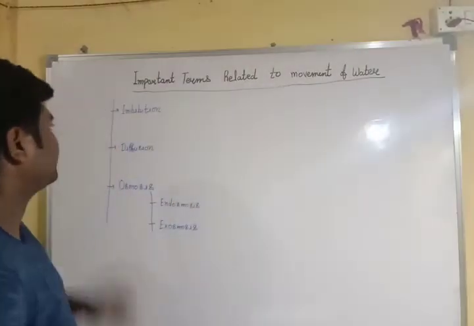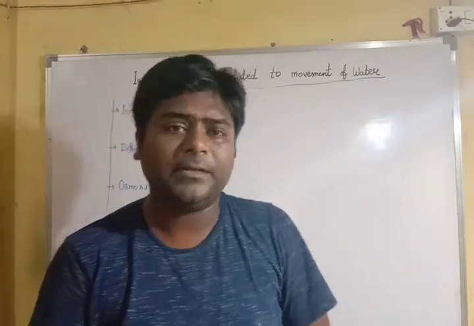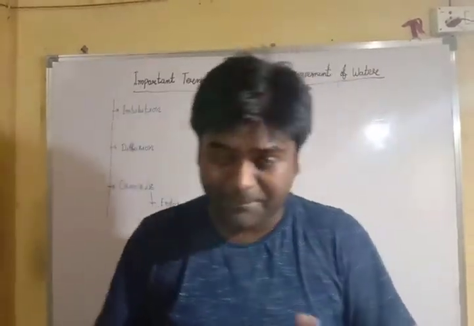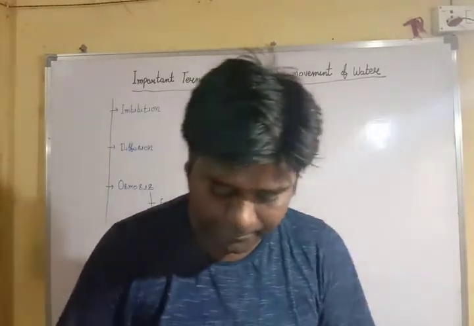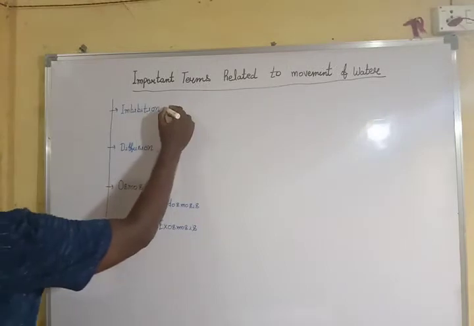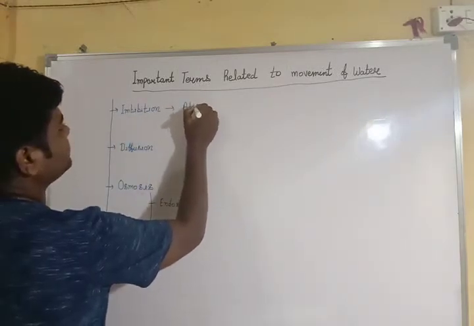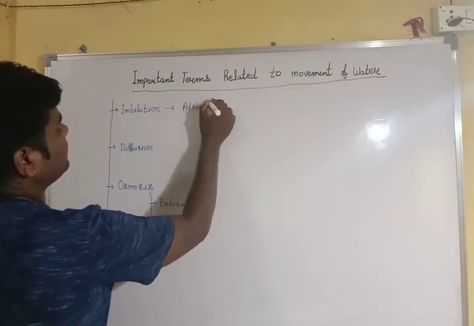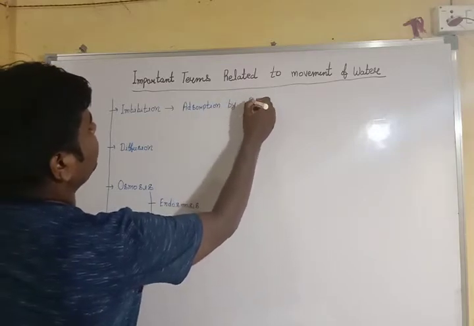First one is imbibition. Try to understand, all my dear students. We have two kinds of phenomena. There is one absorption, AB, and there is one adsorption, AD. We have a huge difference between these two. When we talk about adsorption, then we talk about imbibition. So it is adsorption by the surface.